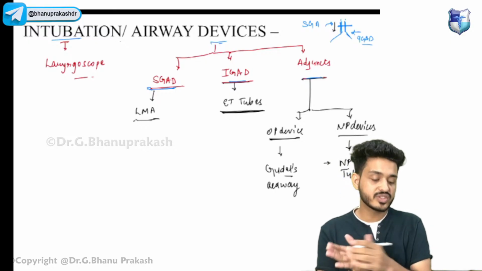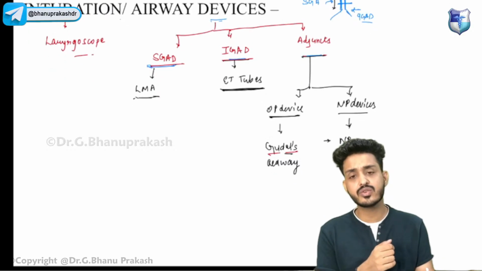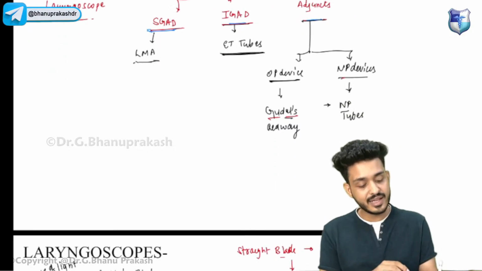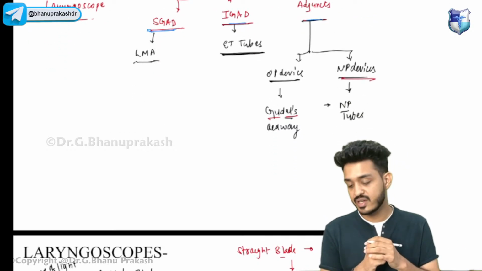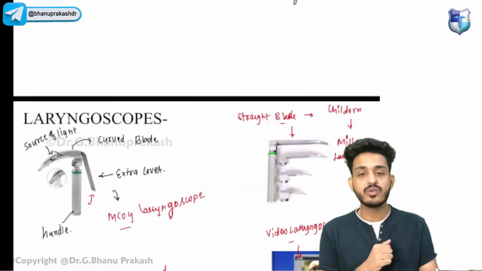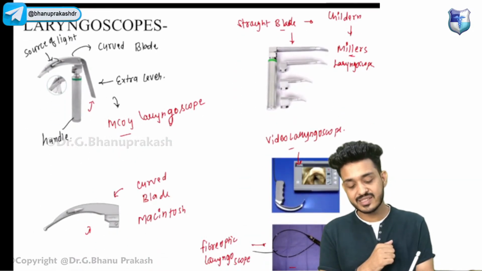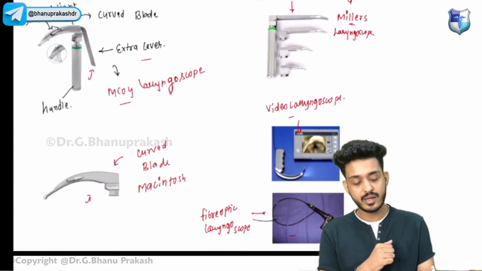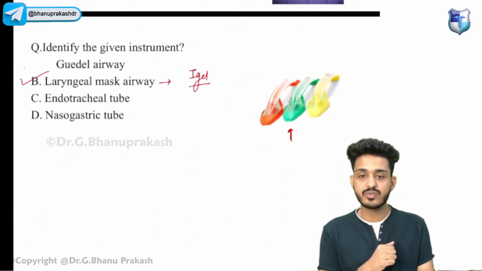We have oropharyngeal devices, and they will ask how you assess the size. And then we have discussed the nasopharyngeal devices, and they will ask how you will assess the size. Okay, this one is the extra lever, it will be McCoy. This one is the video laryngoscope. This is how you have to remember.